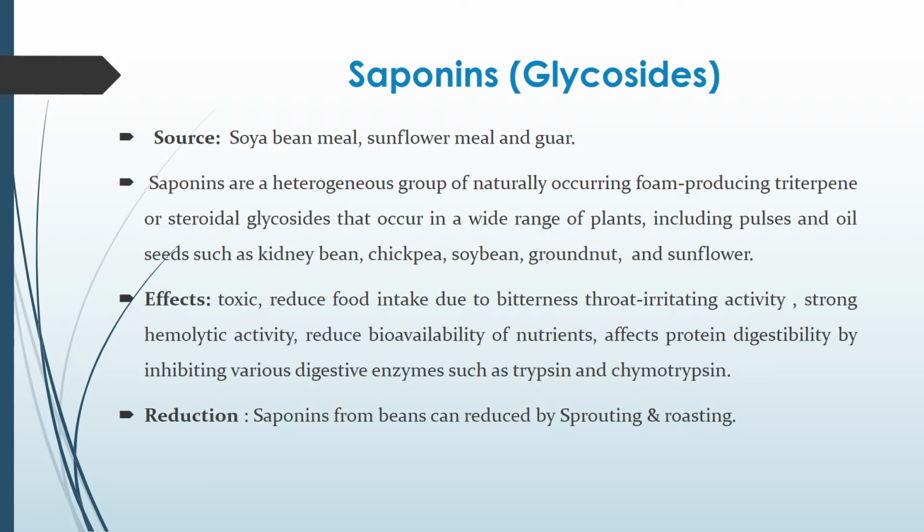So the saponins can be easily removed by sprouting and roasting. Saponin production can be easily seen when you wash soybean or when you boil soybean. The foam which you see on the top during boiling is due to saponins present in those pulses and legumes.